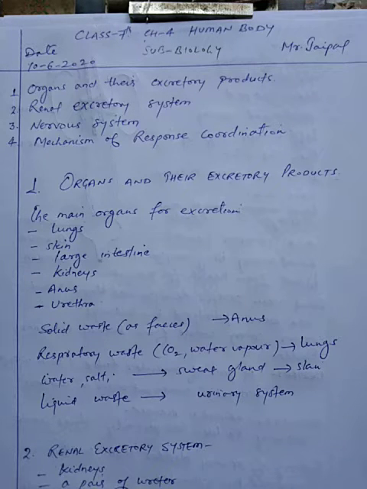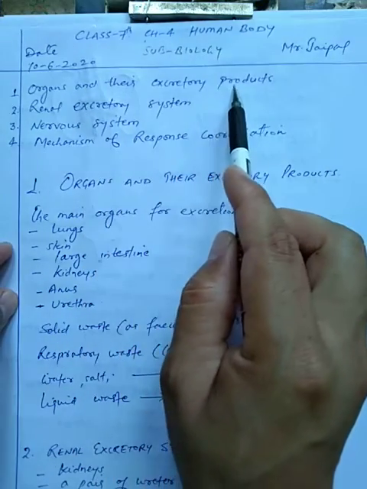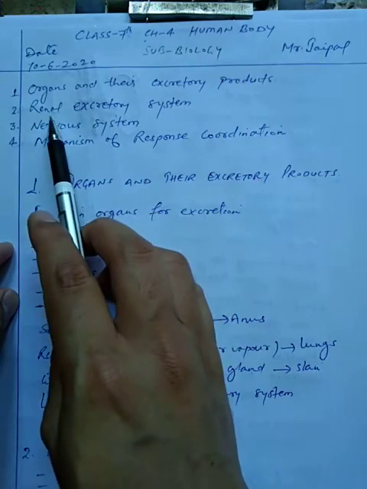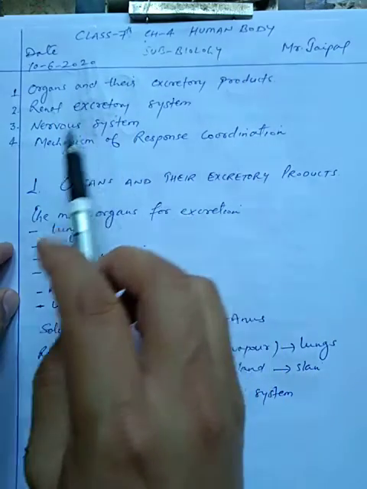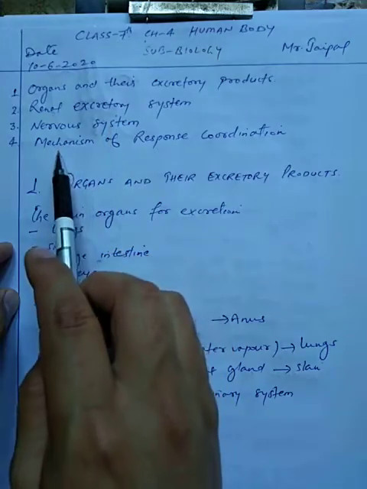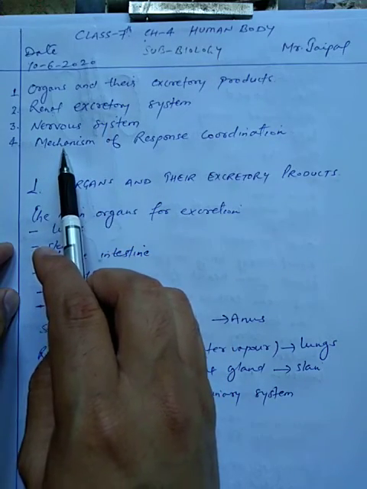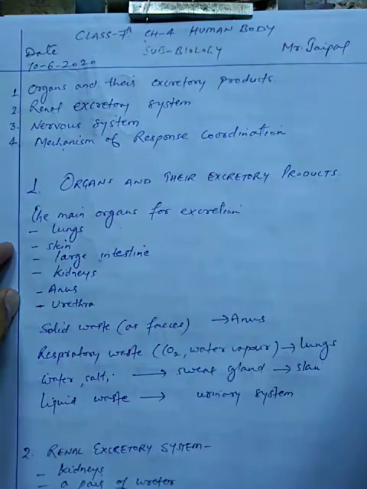So, for today, we are going to discuss chapter 4, that is Human Body, of class 7 biology. Students, basically in this chapter we are going to discuss four important things. First is organs and their excretory products. Second is the renal excretory system. Third is the nervous system, and the last topic which we will discuss is the mechanism of response coordination.